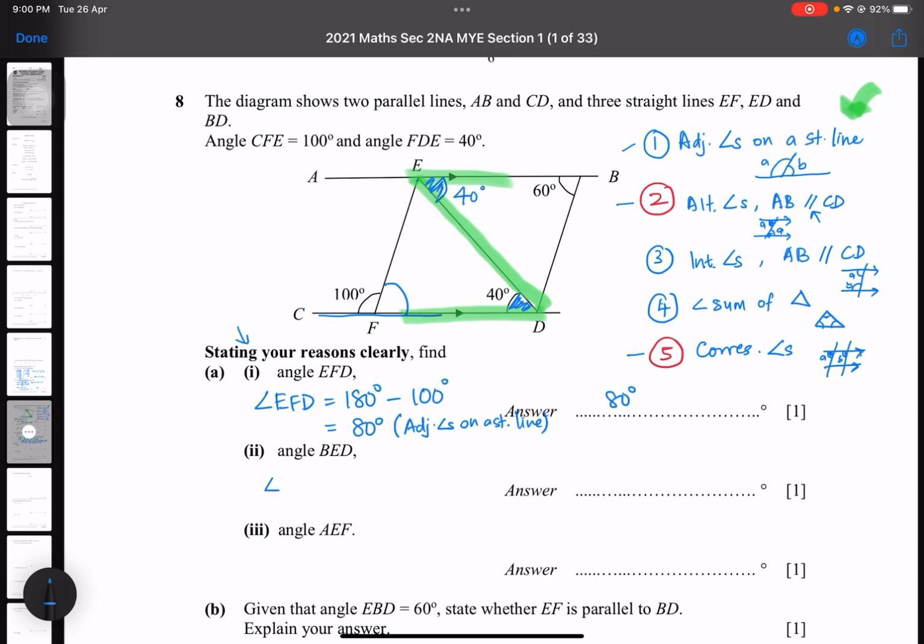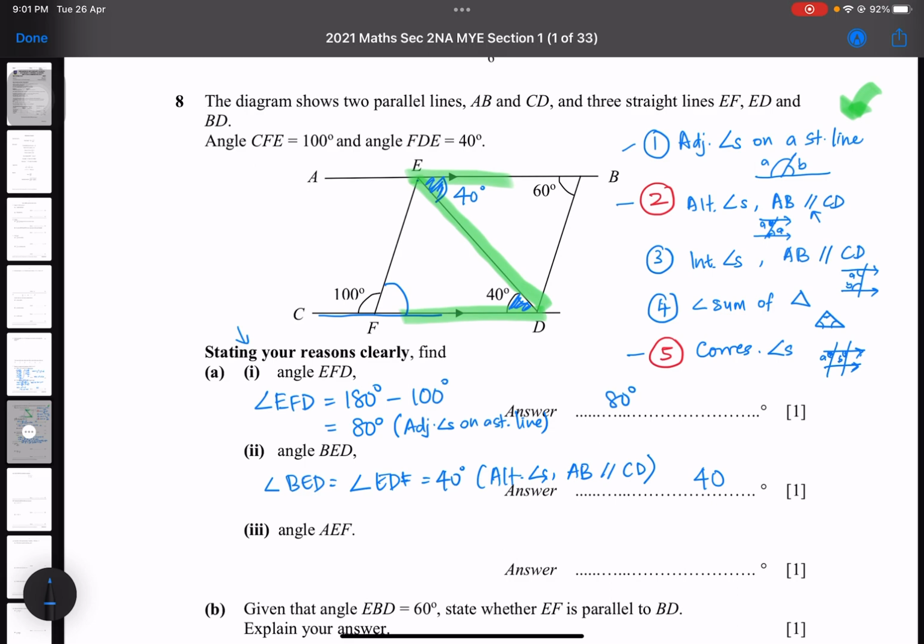How do we write the answer? Angle BED must be equal to angle EDF, which is 40 degrees. And you must write the reason, alternate angles. But you must give proof which two sides are parallel that gives about these alternate angles: AB parallel to CD. And write down the answer here.